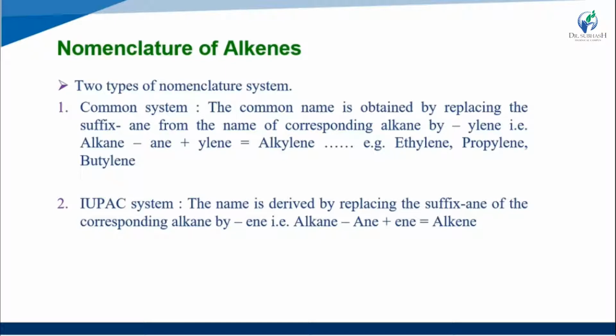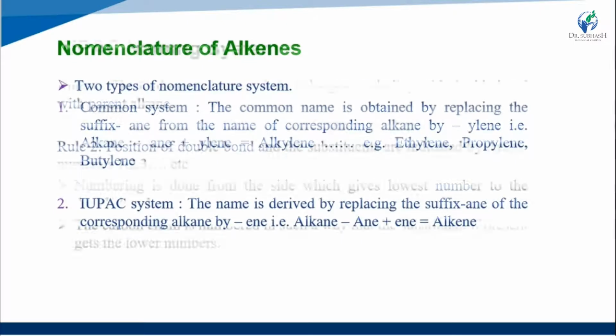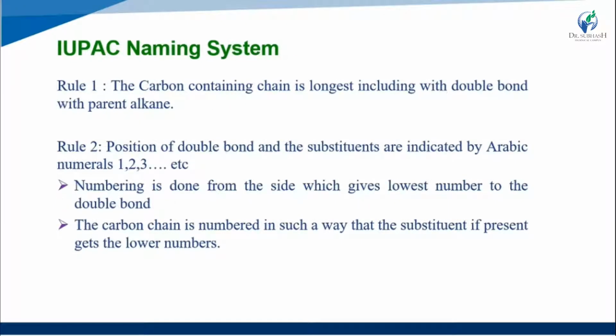So alkenes are named as per the IUPAC naming system. The first rule: the carbon chain containing the double bond should be the longest, the parent alkene chain.